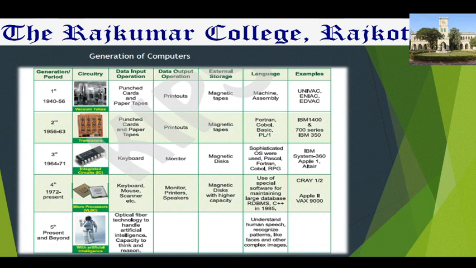Okay. Then fifth generation of computer. Fifth generation, present and beyond. It means that now we are already in the fifth generation of computer. And beyond, it means in the future also we will get many new machines or many new devices in the computer world. So fifth generation computer, the circuitry with artificial intelligence.